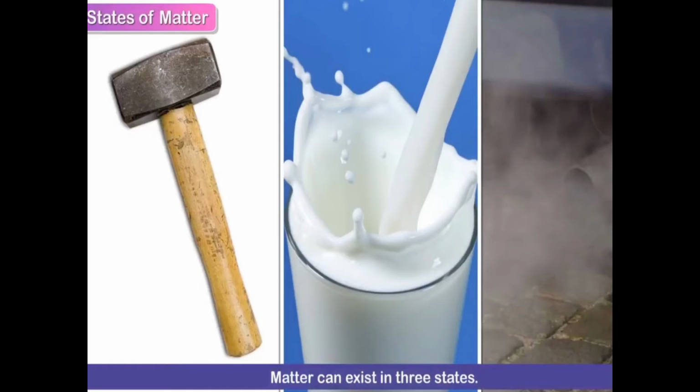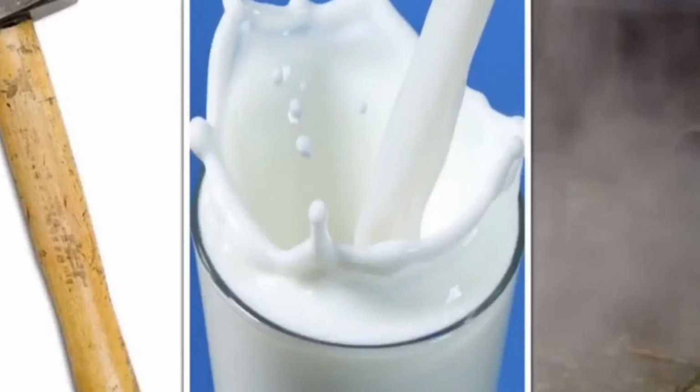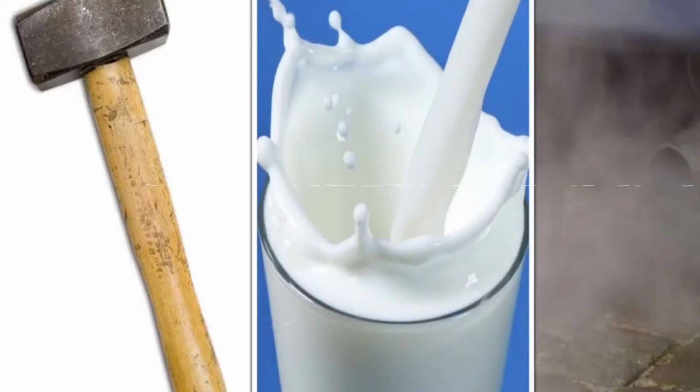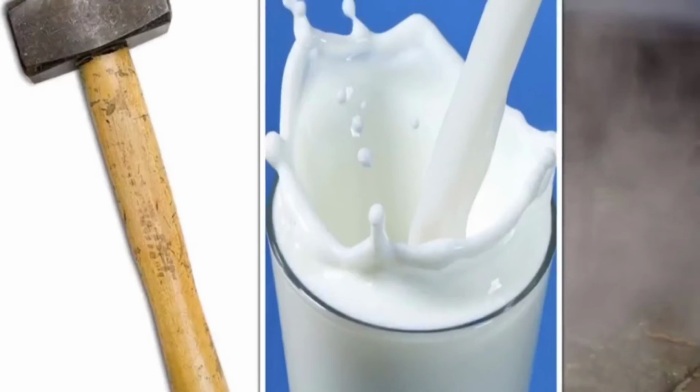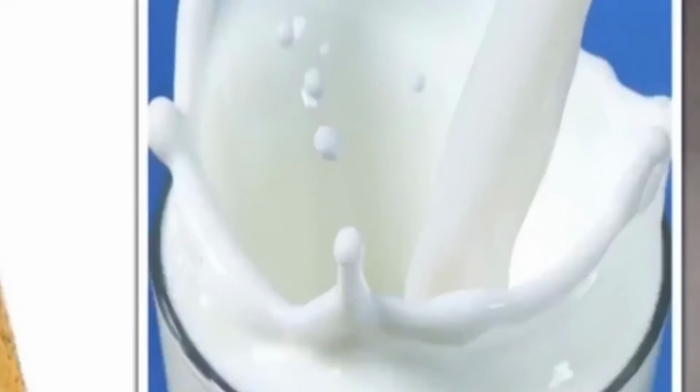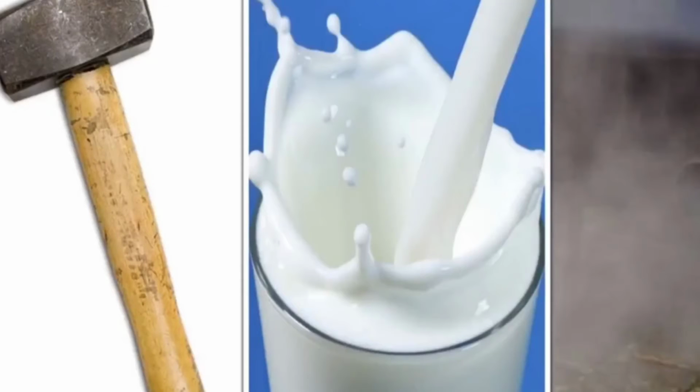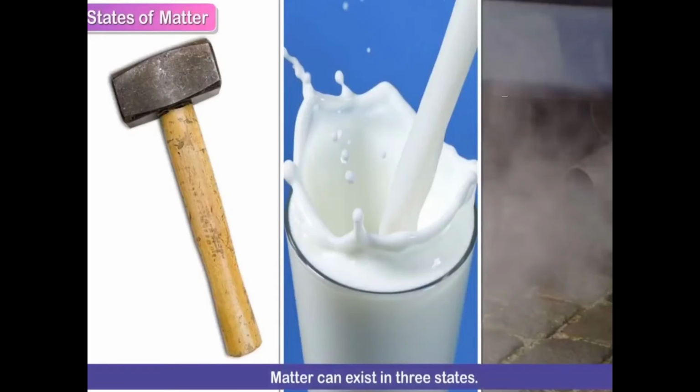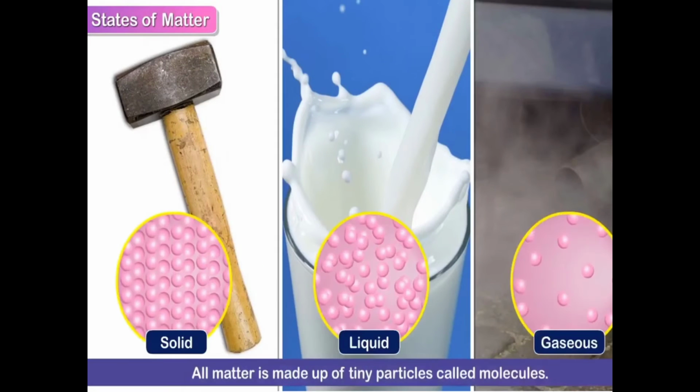Matter can exist in three states. Solid: a hammer, you can observe it. A hammer is very thick and it has weight also. And you can observe milk. Milk is a liquid. Matter exists in solid form, liquid form and gaseous form. Matter exists in three types.